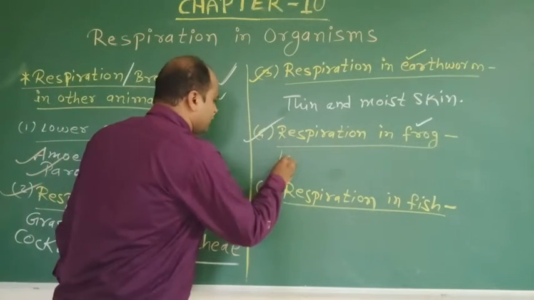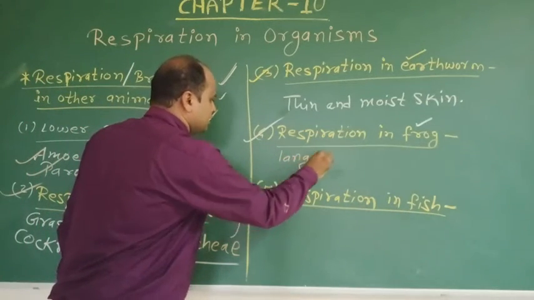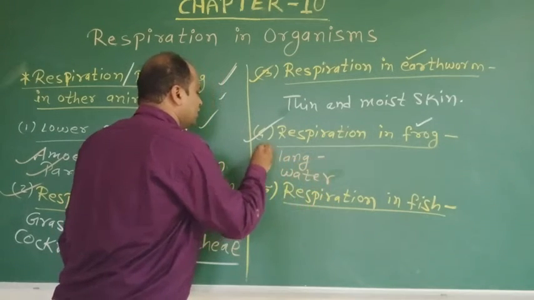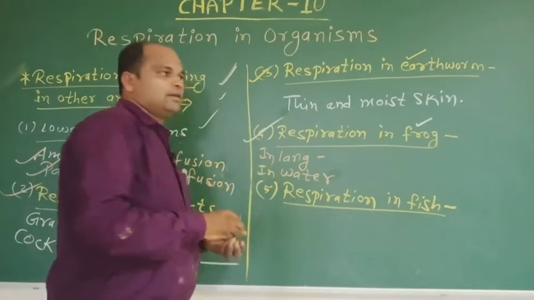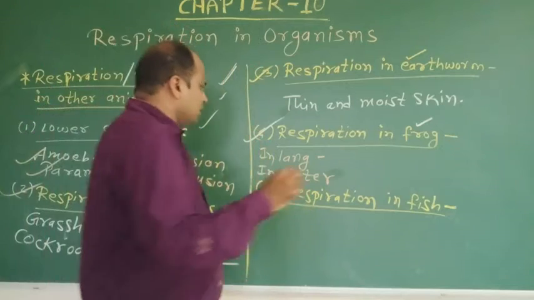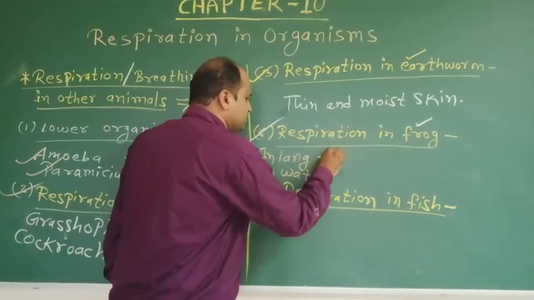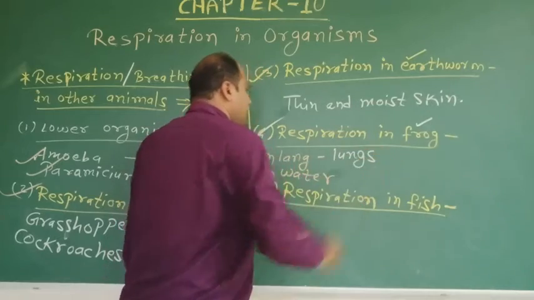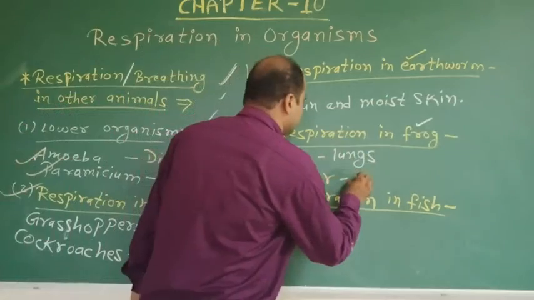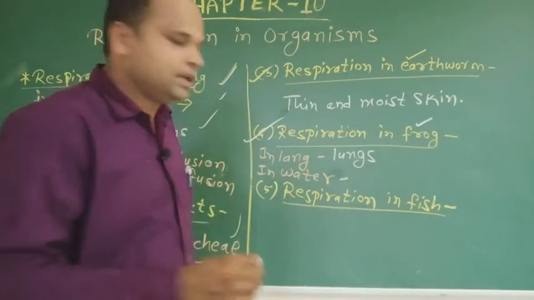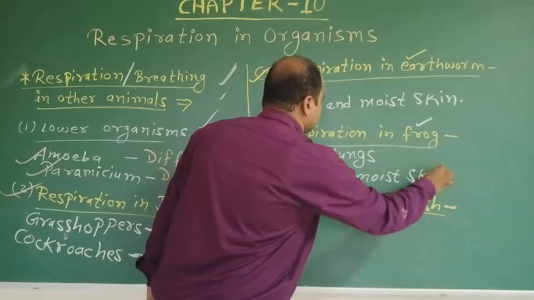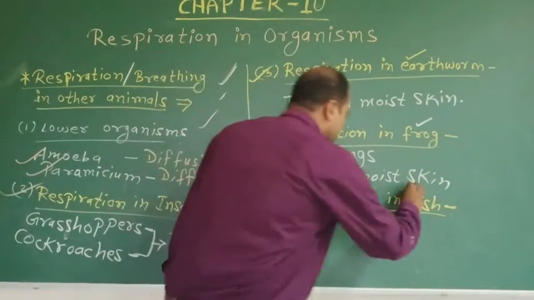So on land, respiration is through the lungs, and in water, respiration is through the moist skin.